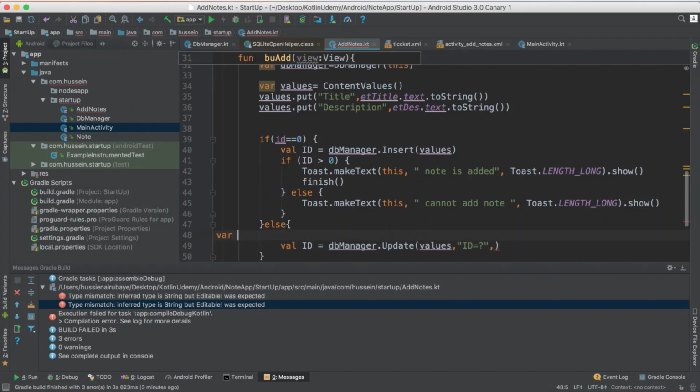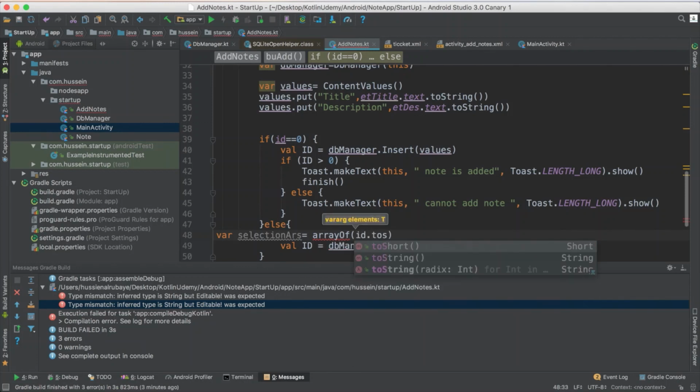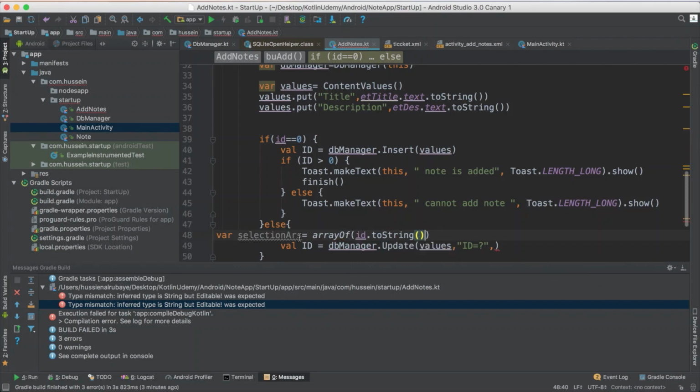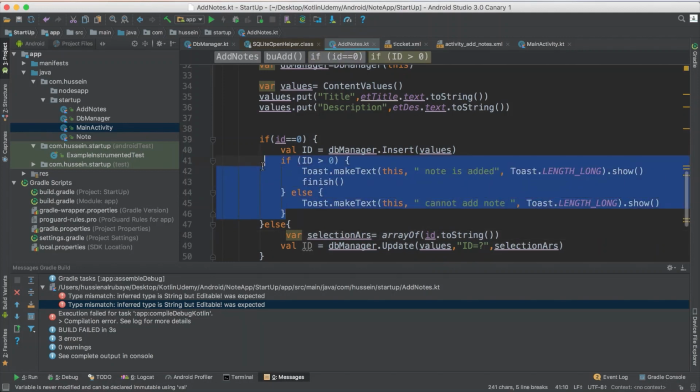I say variable selection rx, and I pass to this one an array of the ID dot to string. You know that the ID has to change to string, so you could read it. So I just take this one, pass it as a third parameter, take whatever ID you want to update it, and by the end you have to think if he just returns 0 greater than 0, he was added, if not, he wasn't.